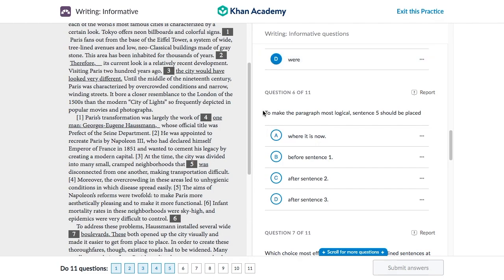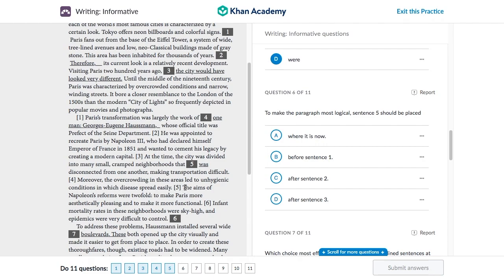Now this is a bit unusual. So do you see these little brackets over here with the numbers? Well, that's what question 6 is about. So when we have the 1 over here, this 1 is referencing this sentence all the way over here. This is what we call sentence 1. This would be sentence 2, sentence 3, and you get it. So we have sentence 5, where is sentence? Here. This is sentence 5. And it doesn't really fit right here, or else that's what it thinks. It's saying that we should move the sentence 5 or keep it where it is now.